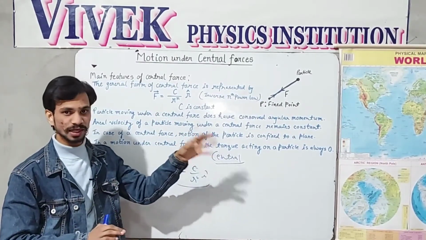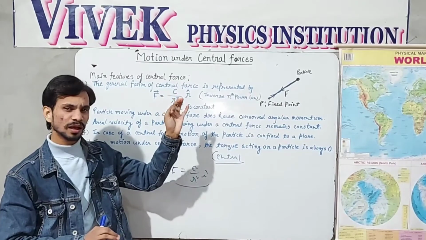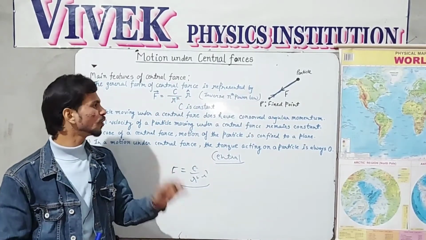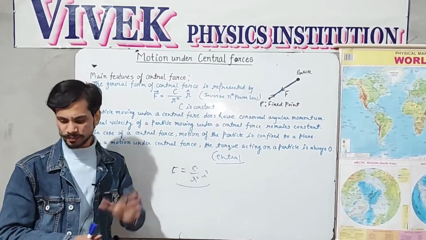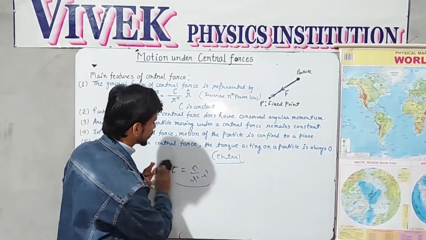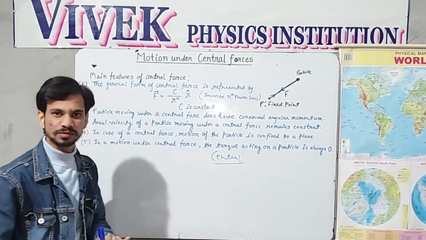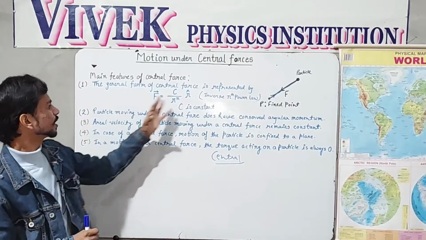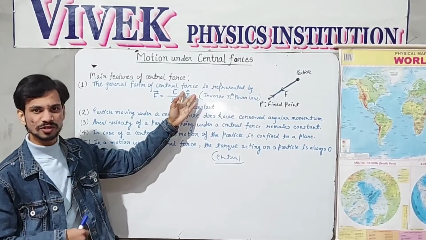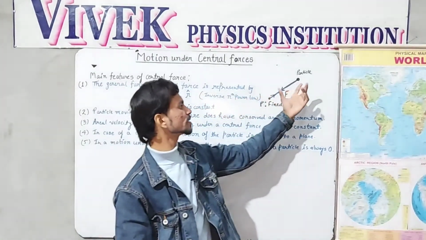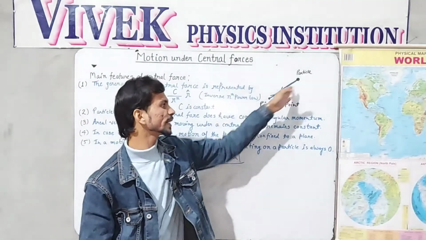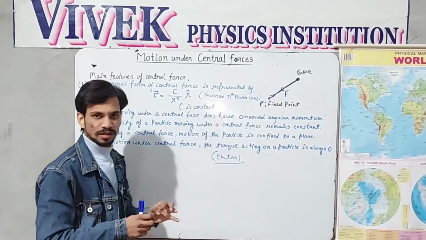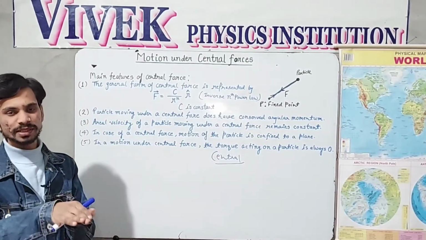So if a force follows this formula, then that will always be a central force, whatever the value of N, that may be anything. Okay, so this is the one feature. Central force is always in this type of formula. Here R cap is nothing but the position vector between the two particles, which always shows in what direction the force is exerting.